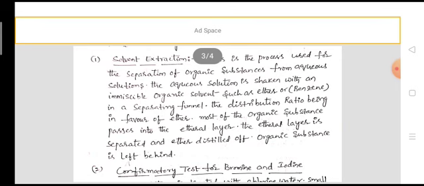Most of the organic substance passes into the ether layer. The ether layer is separated from the separating funnel, and then the ether is distilled off because ether easily evaporates on heating. Then we get the organic substance.